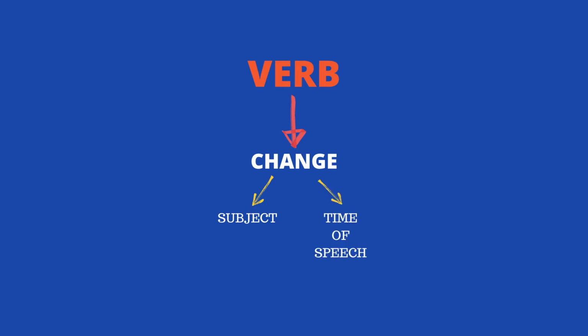A verb has two unique qualities like no other part of speech has. The very first quality a verb has is that it changes depending on the subject. And the second quality is that the verb changes depending upon its time of speech. First of all, let's look into the first quality, verb change depending on subject. So what do I mean by that? What is the reason or meaning behind it? Let me give you an example which will make it clear to you.